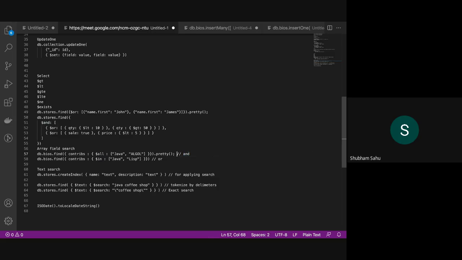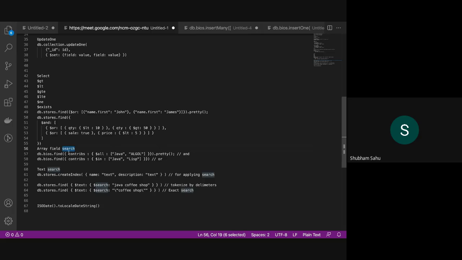It is similar to an AND operation. But if we also want any document having either Java or Lisp, then in that case we will use $in. So this is similar to OR.